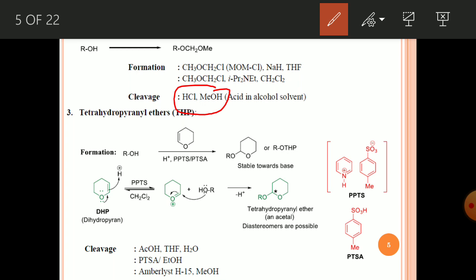Another ether, the tetrahydropyranyl ether, is called THP ether. You can see here how to form this THP ether. This compound, a six-membered ring having oxygen and one double bond, is called DHP, meaning dihydropyran. If you treat this dihydropyran with alcohol, it will react and form this type of compound, and this is called THP protected alcohol. You can write it as ROTHP, tetrahydropyranyl.